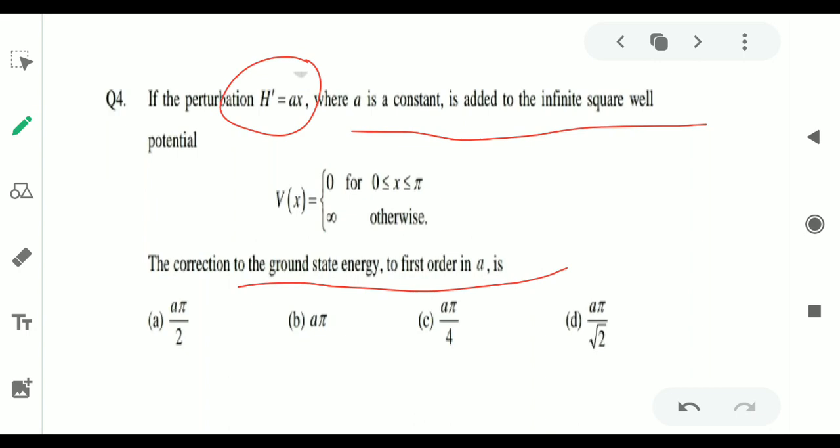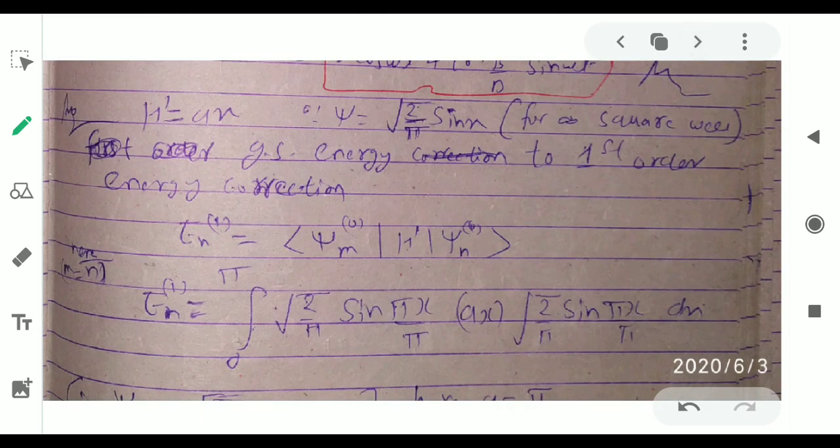So we have to find the correction of the ground state energy. To find this we have a detailed solution and we also have a trick. First the detailed solution. We are given h prime equals ax and the wave function is root 2 upon pi sin x for the square well potential, because it is given and we have to recognize the wave function given to us.